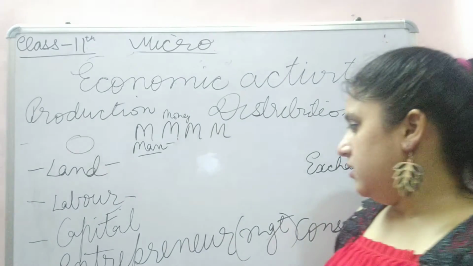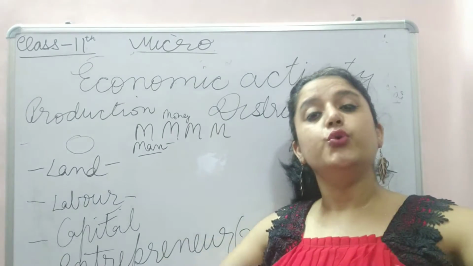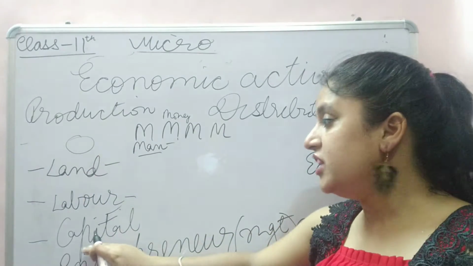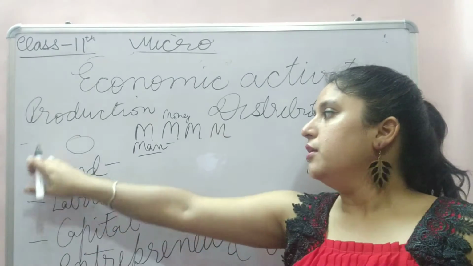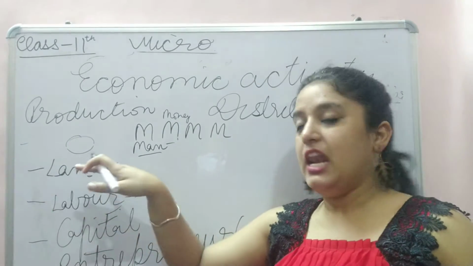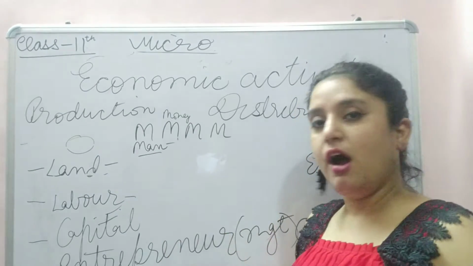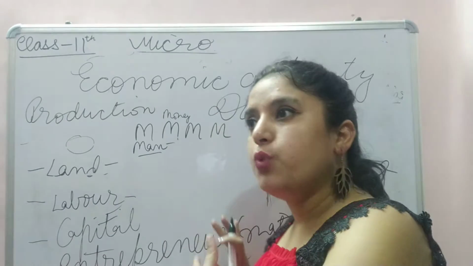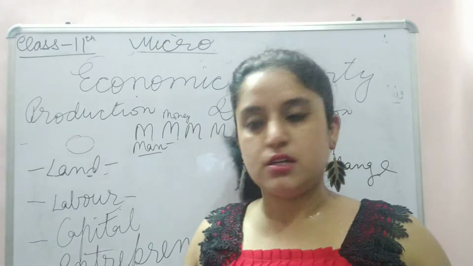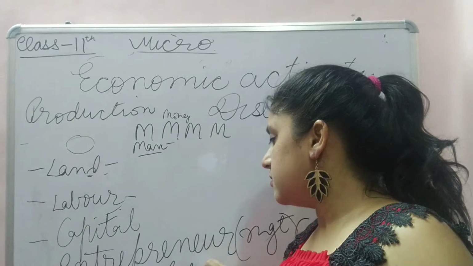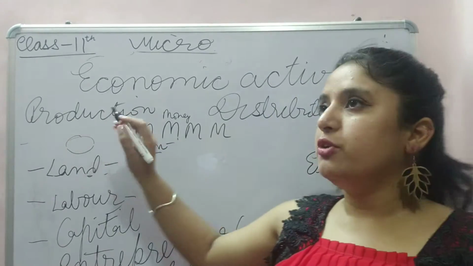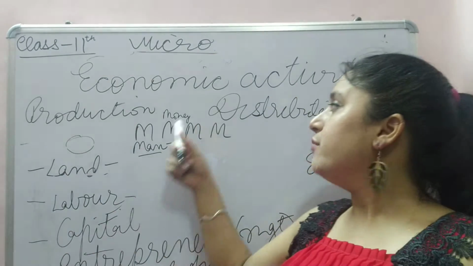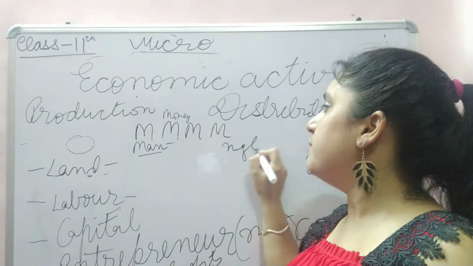He knows how to get work done from labor, arranging capital, putting best utilization of land, material, manpower, and making the profits happen. In return, what does the entrepreneur, the businessman, get? He gets profits. So the factors that cause production are man, money, material and management.